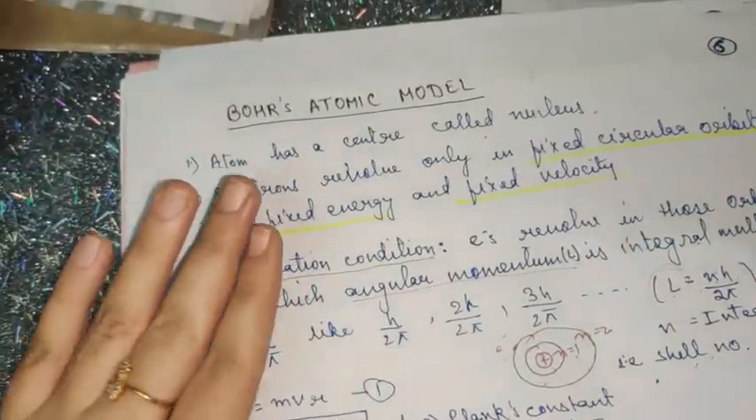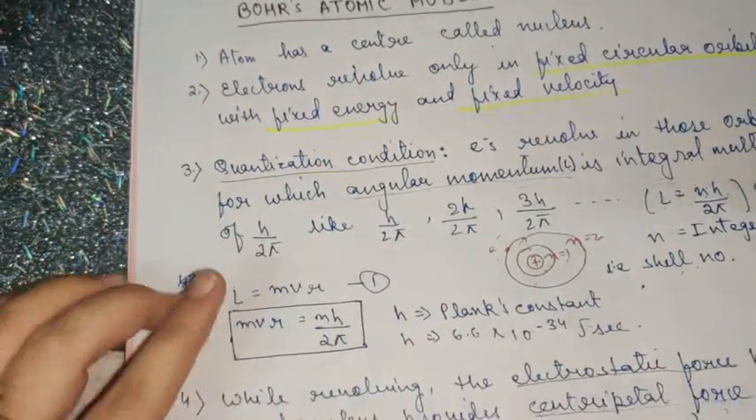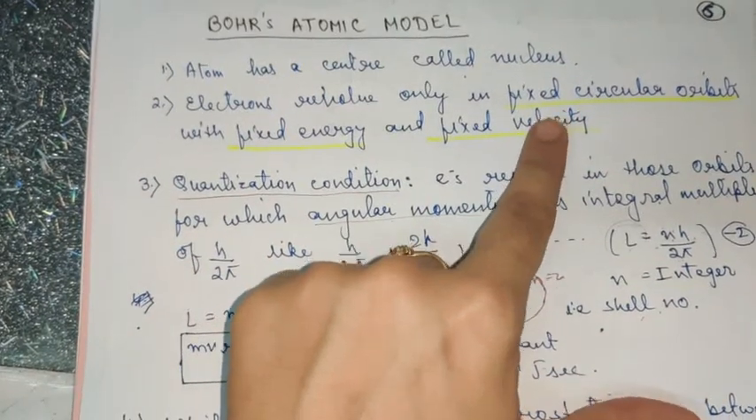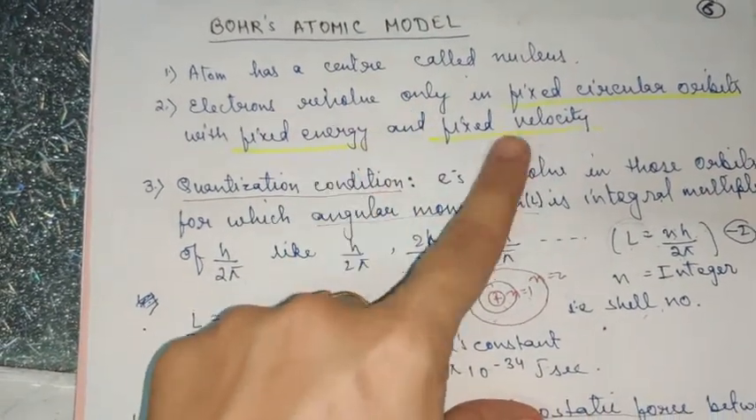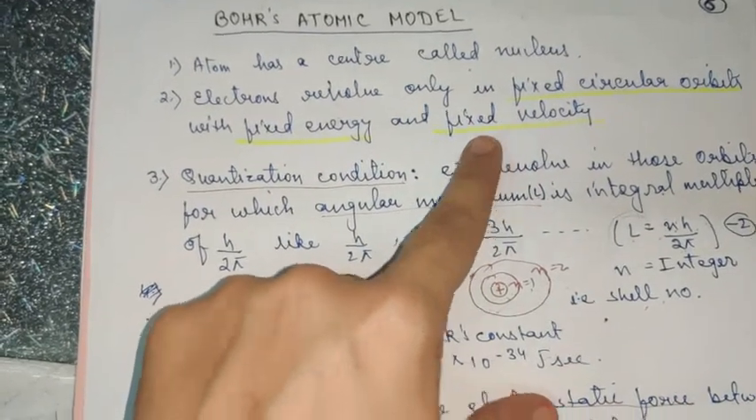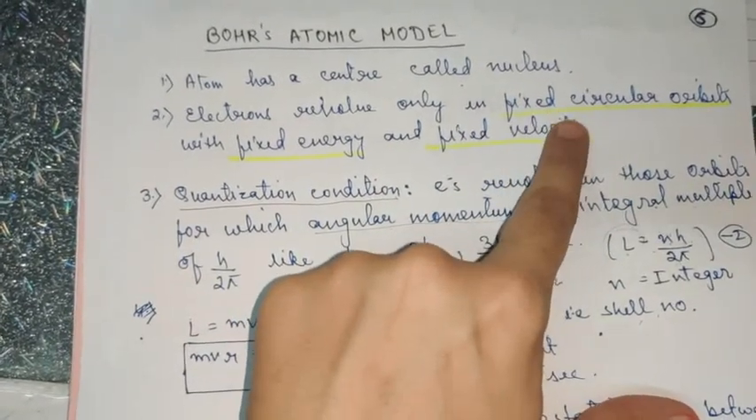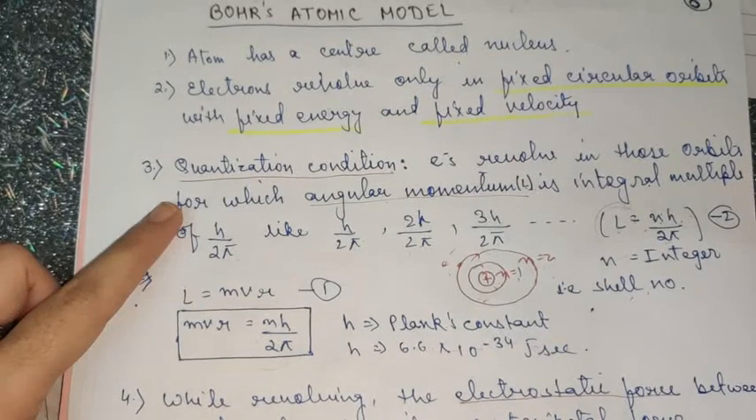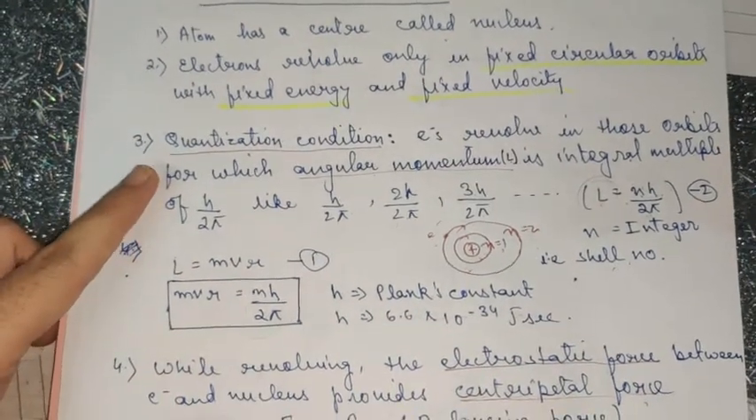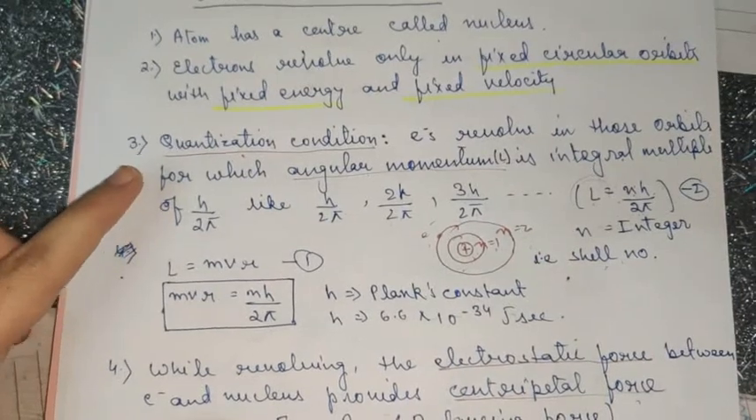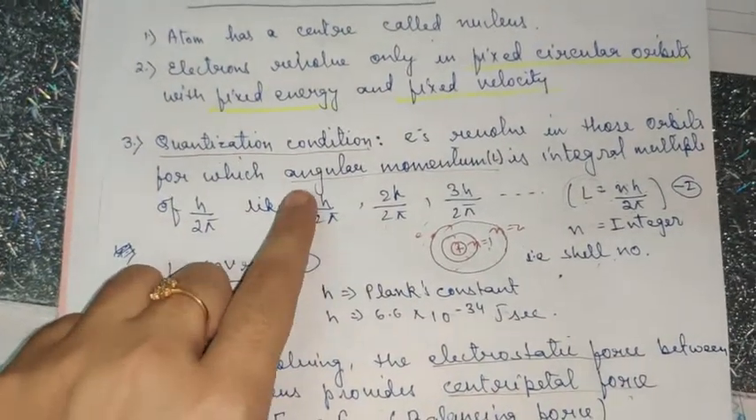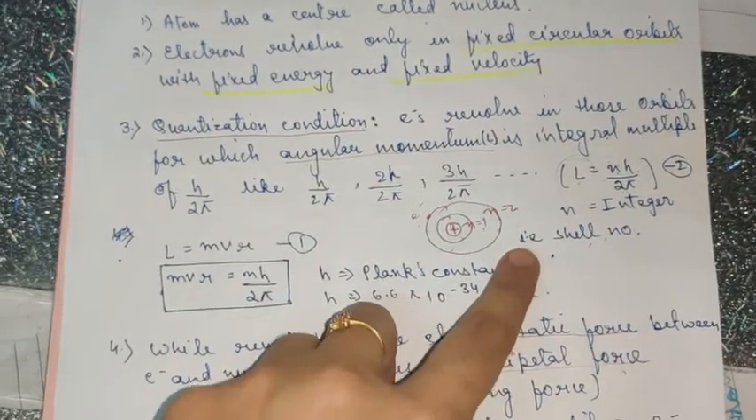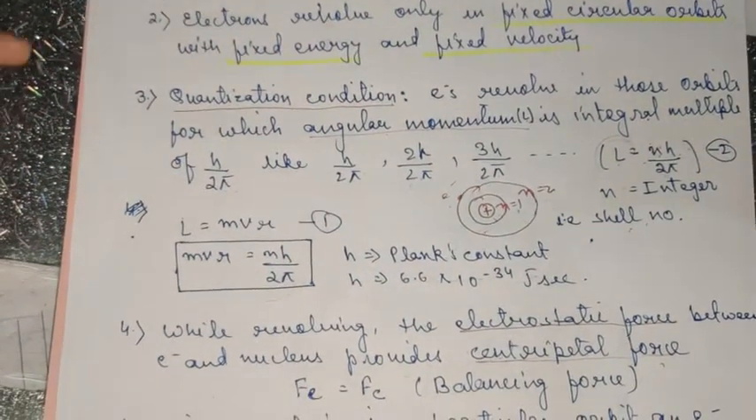If you remember, children, I discussed the postulates, wherein the most important one is the second one, which says that the orbits have fixed energy and fixed velocity. I calculated the values also for you, and the orbits are fixed. They do not change their position. Then I discussed the quantization condition, which says that electrons can exist only in those orbits which have angular momentum equal to nh upon 2 pi, where n is the shell number, an integer: 1, 2, 3, 4, anything.